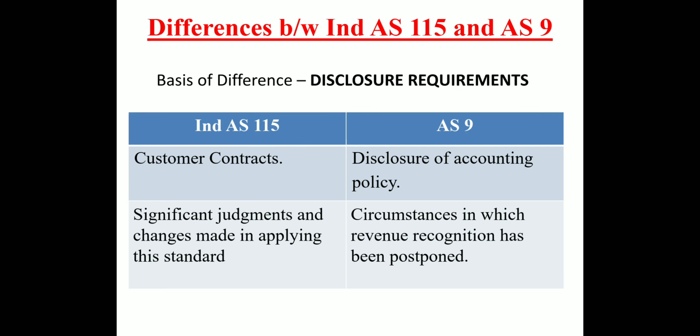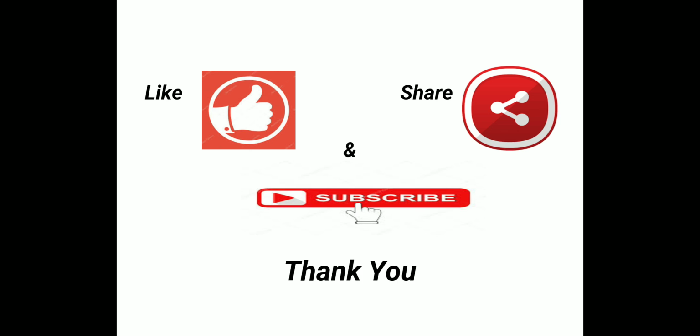In existing AS 9, as I explained you in the last video, the disclosure of accounting policy should be reflected, and the circumstances in which the revenue recognition has been postponed should be disclosed.